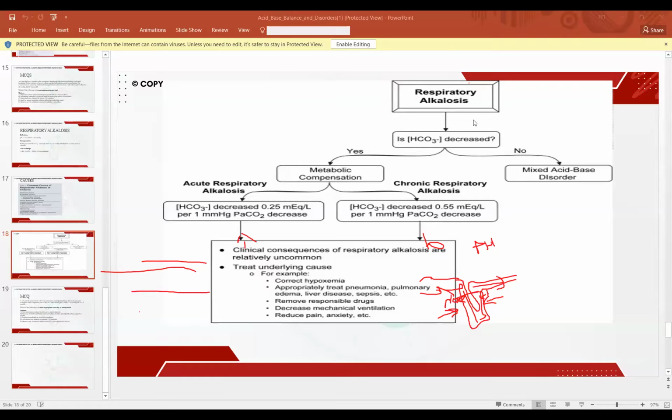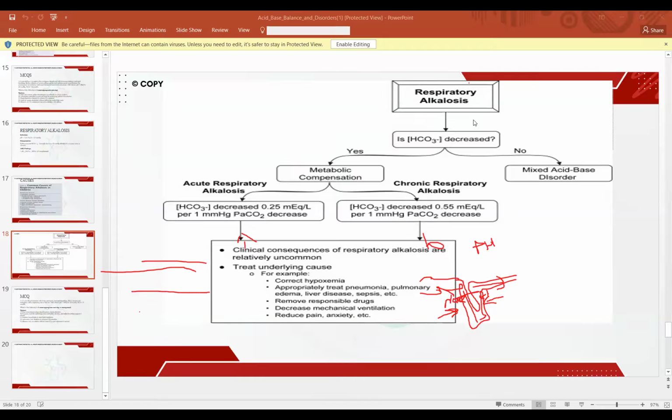You have to look at whether it is acute respiratory alkalosis or chronic. In acute, the bicarb will decrease by 0.25 milliequivalent per 1 millimeter decrease in PaCO2. In chronic, it will be 0.55 milliequivalent per liter.